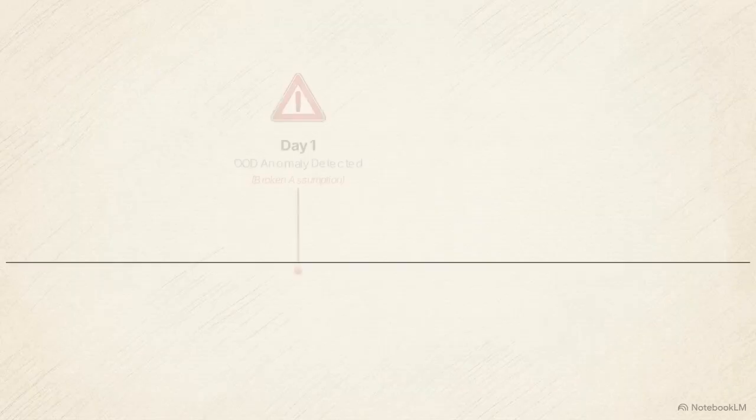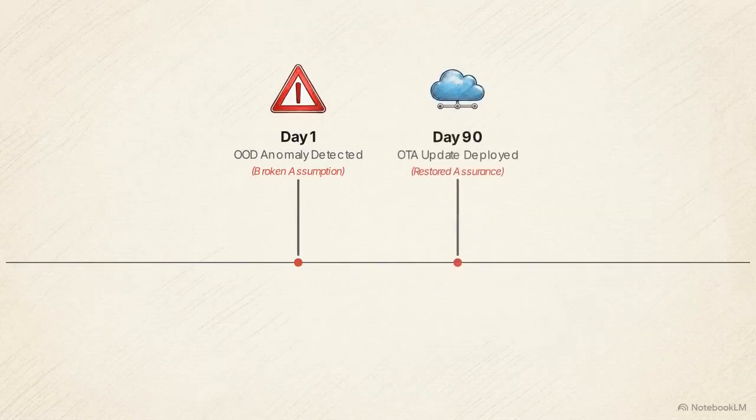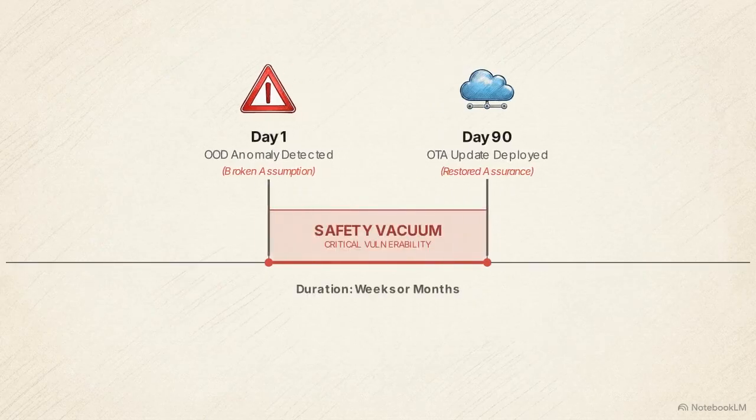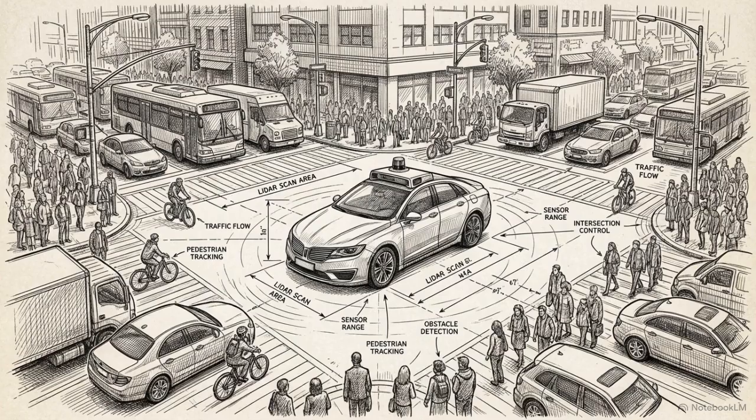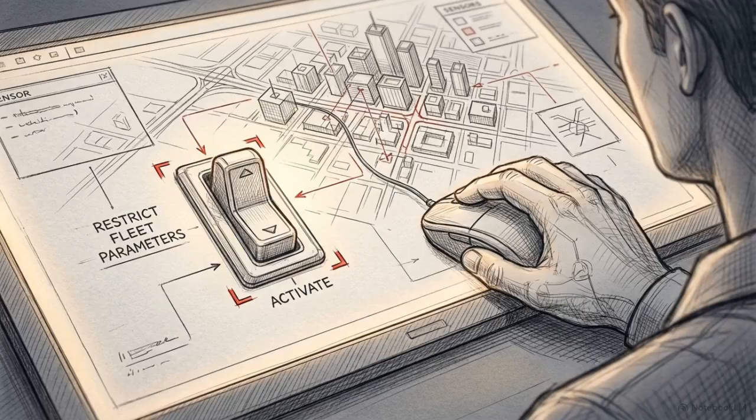This timeline shows the gap between detecting a broken assumption and deploying a software fix. This period is the safety vacuum. Operating a vehicle under a known broken assumption during this vacuum is an unacceptable risk. The standard requires immediate runtime risk mitigation to offset the identified residual risk until the software can be updated.